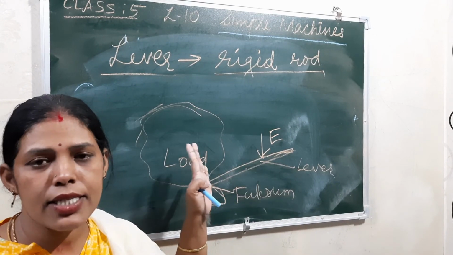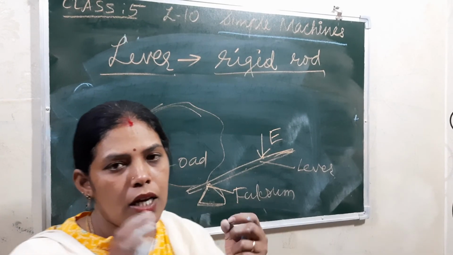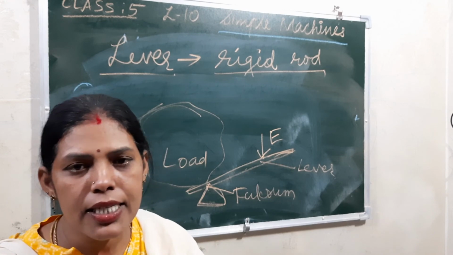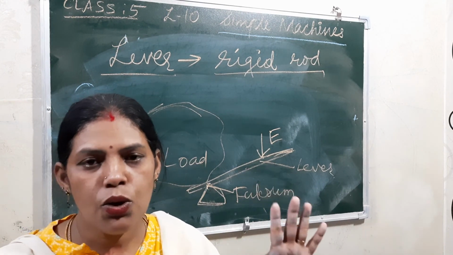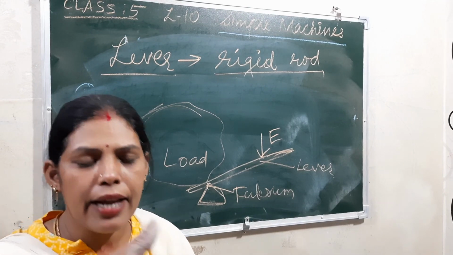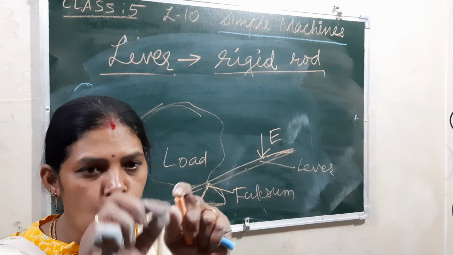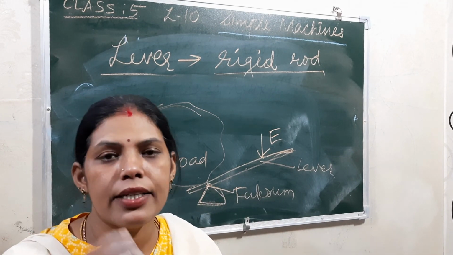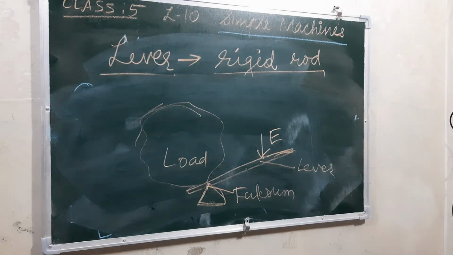You only have to take care of the position of the load, fulcrum, and effort. According to that, you can give the examples. If some small simple machines are given to you and you are asked to classify these objects on the basis of first or second class lever, you have to take it, apply the force and see, where you are keeping the load, where is the joining point. If you look at such things, you can classify it easily. Okay, children, take care. Thank you. Have a nice day.